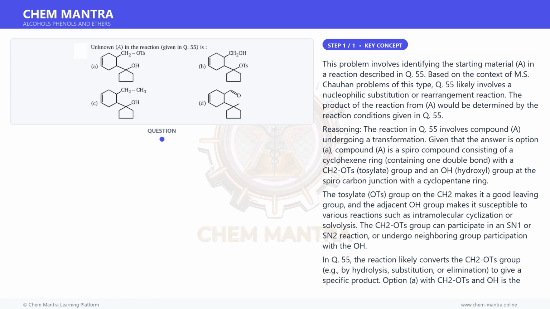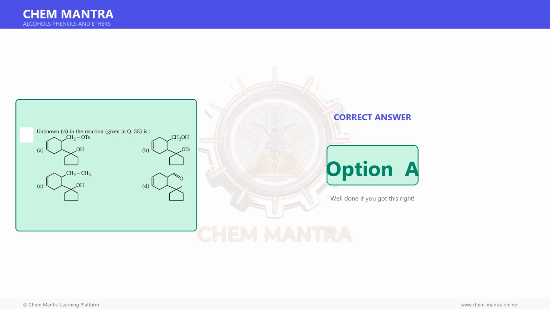Why other options fail? B has OH at the spirocarbon, tertiary OH, and CH2OH. This is a different regiochemistry and would react differently. C has CH2CH3 with no leaving group, so it cannot undergo the substitution reaction described. D is an aldehyde ketone product, not a suitable starting material with a tosylate leaving group. Therefore, the correct answer is option A.